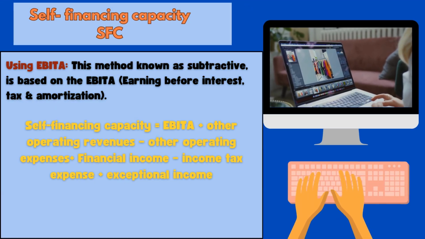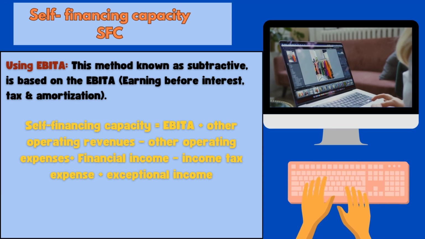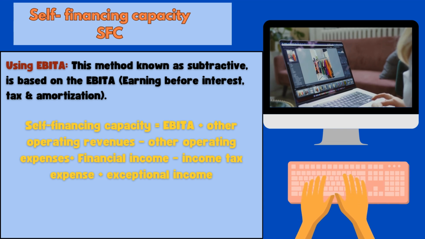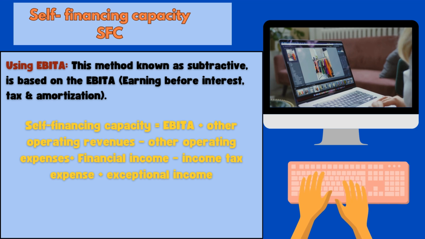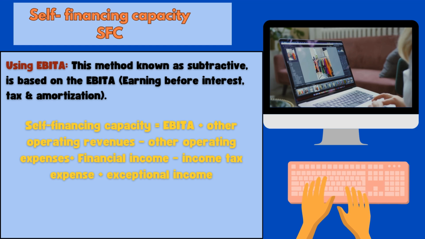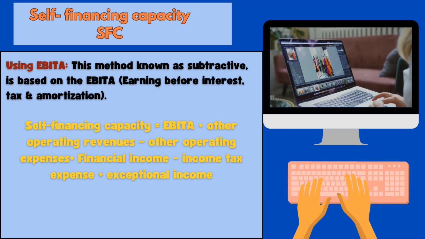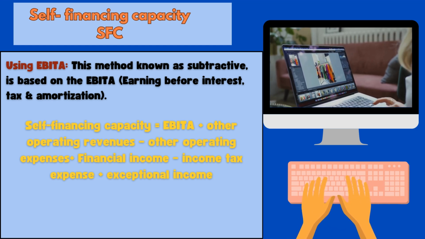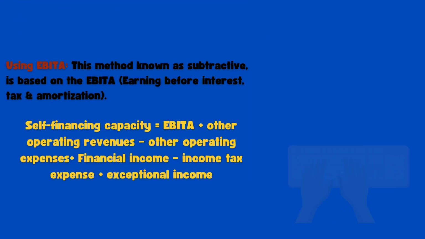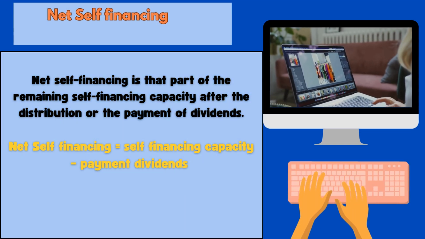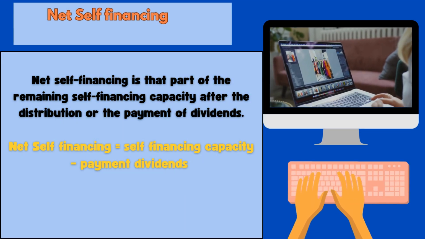By the way, the second way is through the EBITDA, earnings before interest, tax, and amortization. This method, known as subtractive, is based on the EBITDA plus other operating revenues minus other operating expenses plus financial income minus income tax expense plus exceptional income.